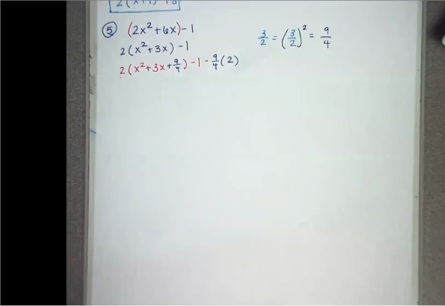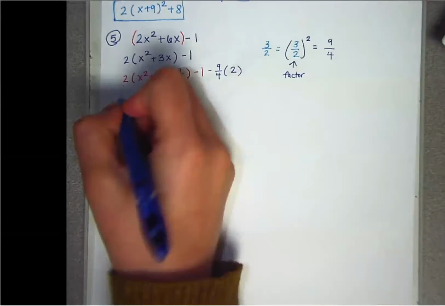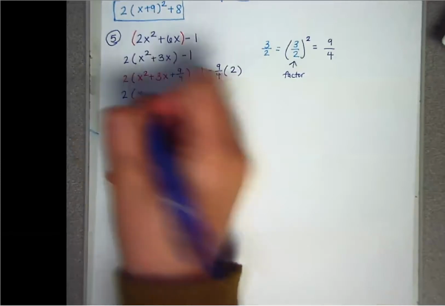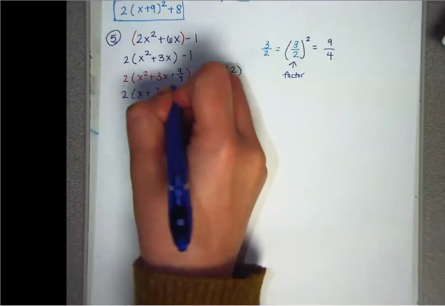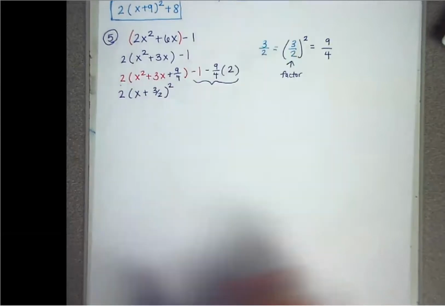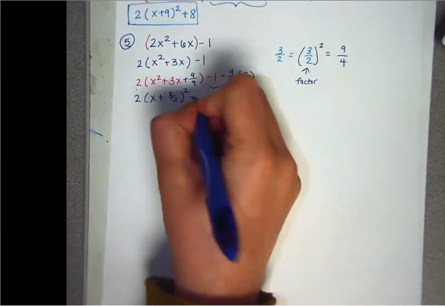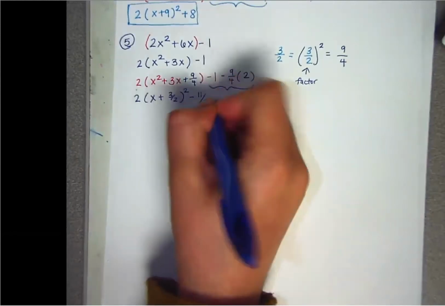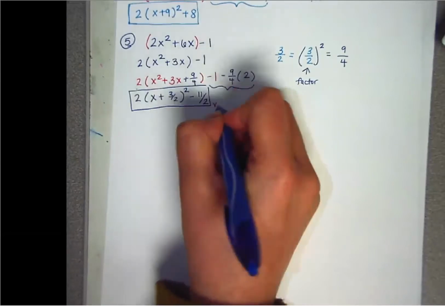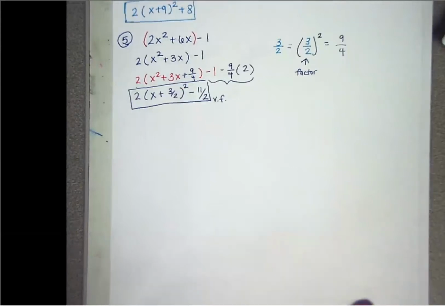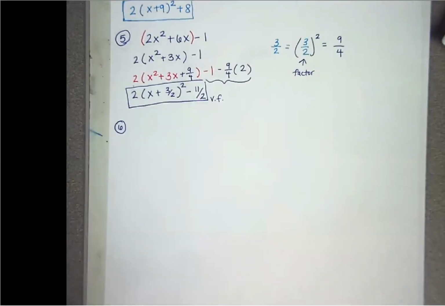Okay, so this is our factor number. And it is positive, so this is going to be x plus 3 over 2. And then if you plug all of this into your calculator or decimals, that's going to give you negative 11 over 2. So that is your vertex form. Number 6 I'm going to do with you, and then number 7 you'll do on your own, and that'll be the last one.